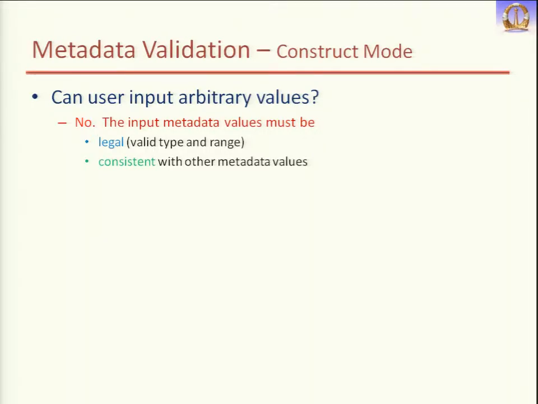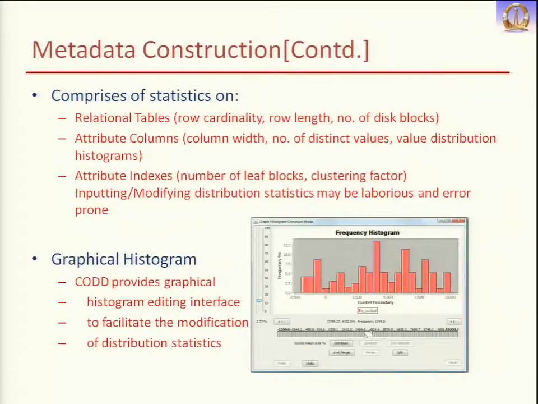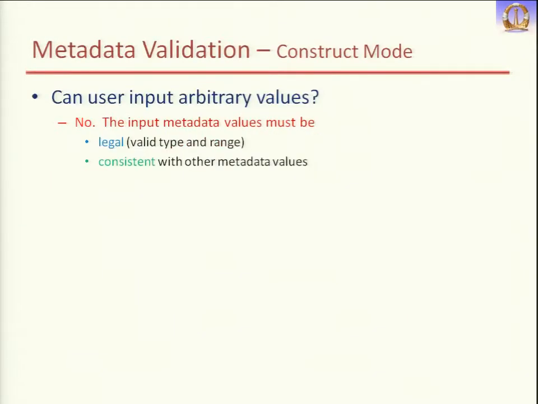Then the other thing is consistency with other metadata values. I had shown in the last slide that you have different kinds of metadata values. These metadata values should be consistent with each other. It should not happen that you input, let's say, a number of distinct values greater than the row cardinality. The number of distinct values can't be greater than the row cardinality. So you need to maintain consistency also.